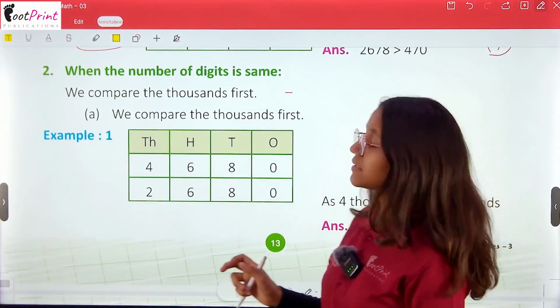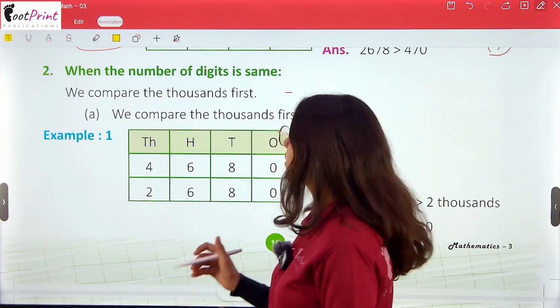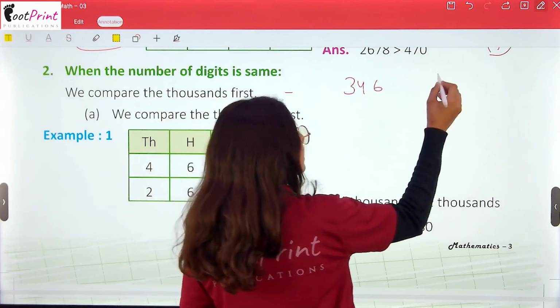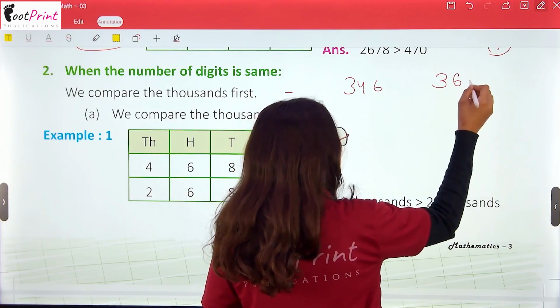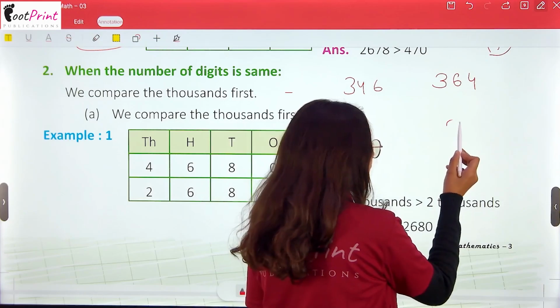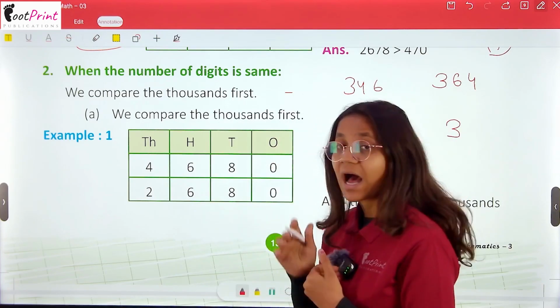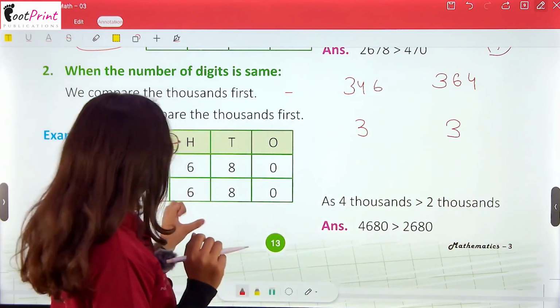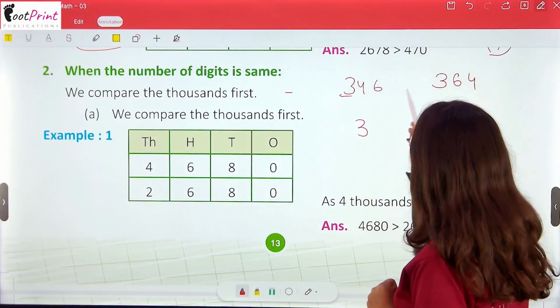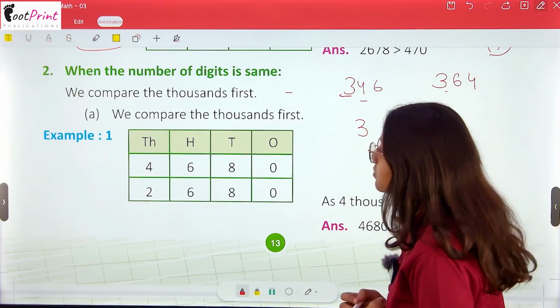Now when the number of digits is the same, like 346 and 364, here I have 3 digits, and also here I have 3 digits. If I have to compare these numbers, what will I do? Now I have to see the front digit, then the second digit and the third digit.